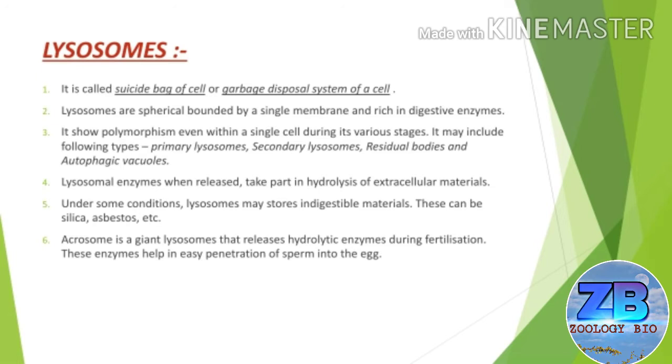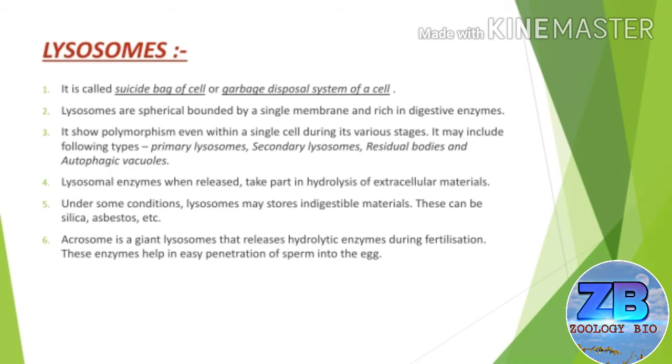He initially called them pericanalicular dense bodies, but later on gave the term lysosomes to them in the year 1955. These are absent in prokaryotic cells, RBCs, and plant cells.